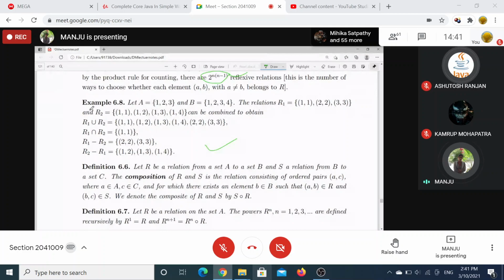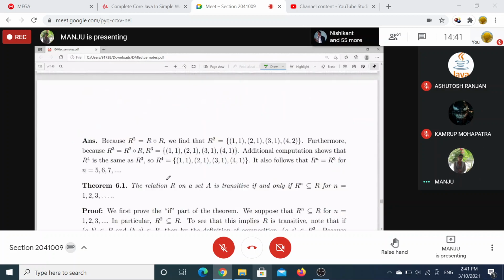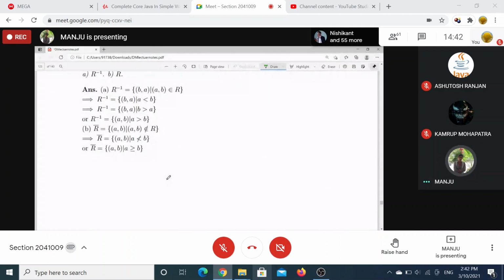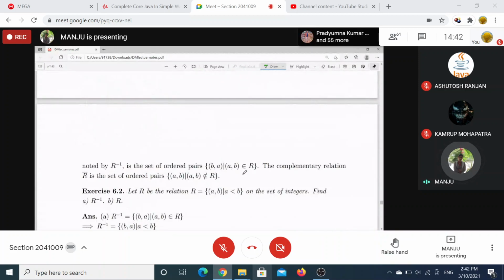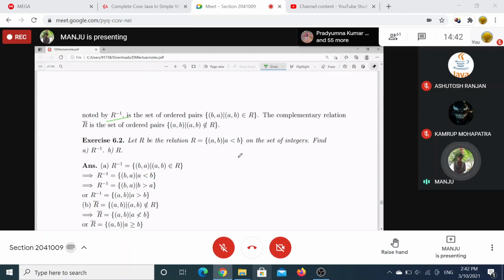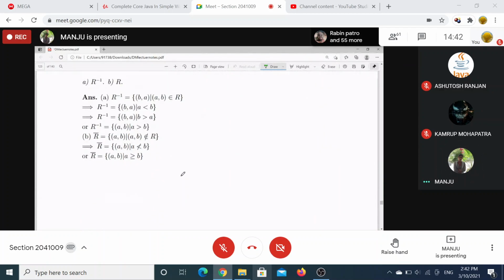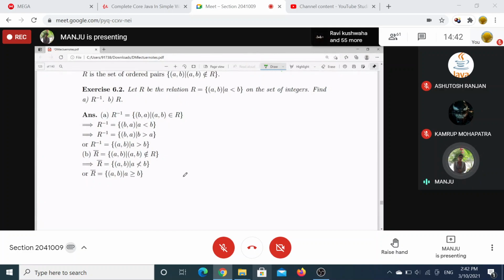Then as a relation is a set, we can take the set operations. Composition also we can define. We did this theorem. We defined the relations. Define inverse and complement. If R is from A to B, inverse will be from B to A, and complement is from A to B only.